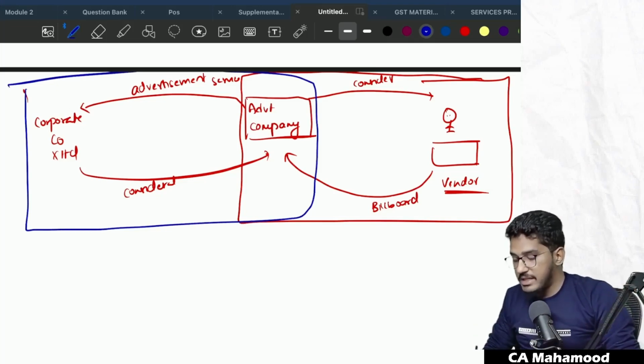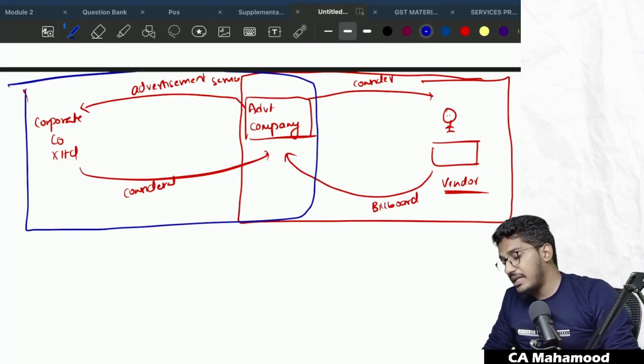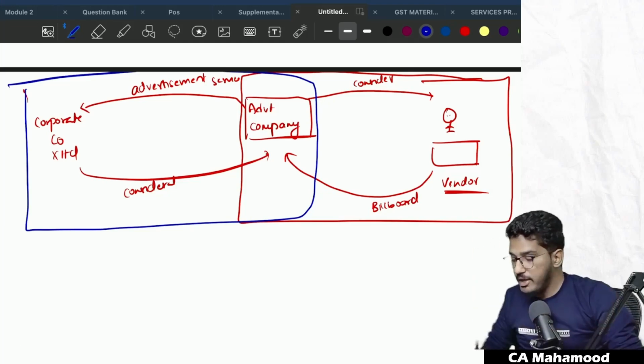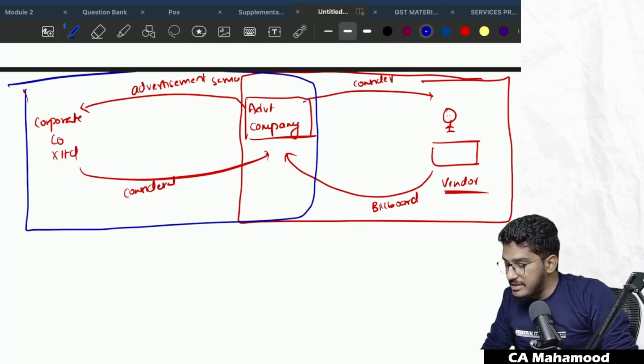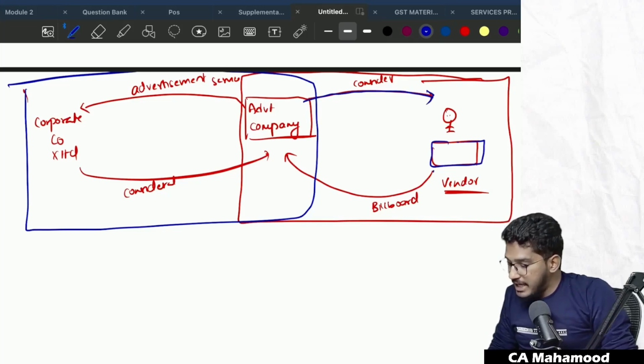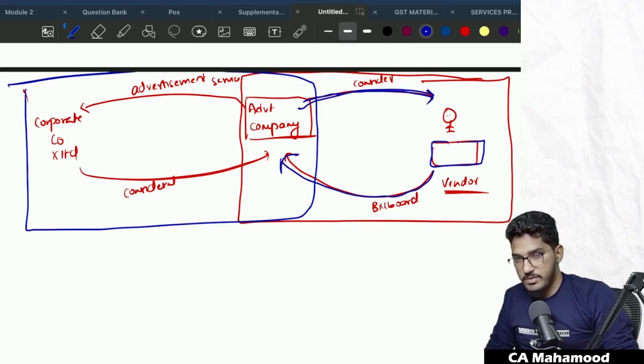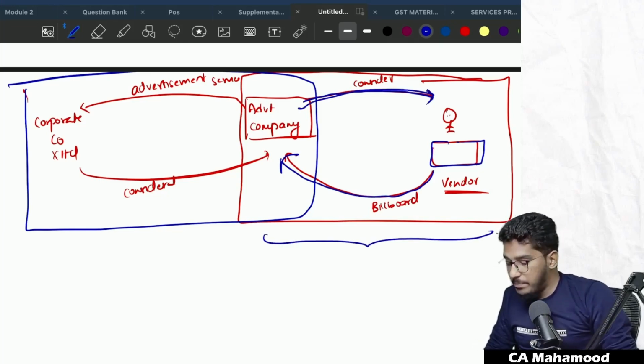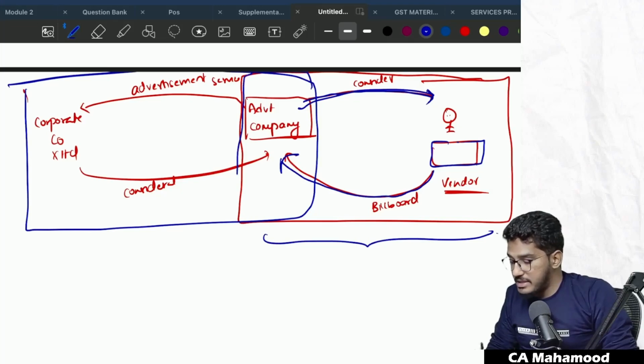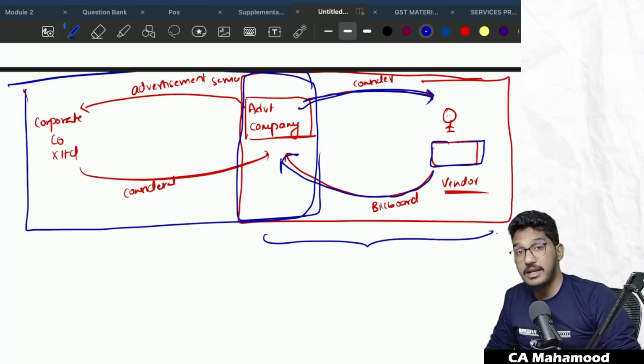Now what this advertising company has done is it has entered into another agreement with the vendor. They have designed the banner, but they have to put it on some billboard, no. So this advertising company has gone to this vendor who is the owner of this billboard. And they have taken that billboard on lease or rent, whatever it is, and they are paying the consideration to this person. Now, how to determine place of supply for the services between the advertising company and the vendor? It will fall under which category?